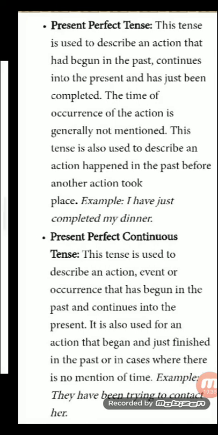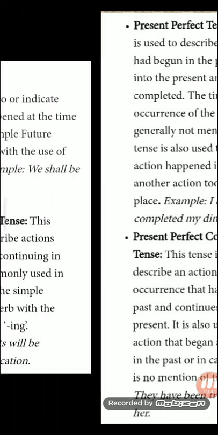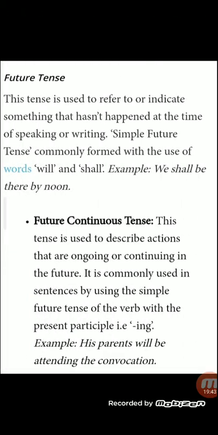Yes. Now let's move further, children, to the future tense. What is future tense? Future tense is used to refer or to indicate something that hasn't happened at the time of speaking or writing. Simple future tense commonly formed with the use of will or shall, right? We shall be there soon or we will be there soon.